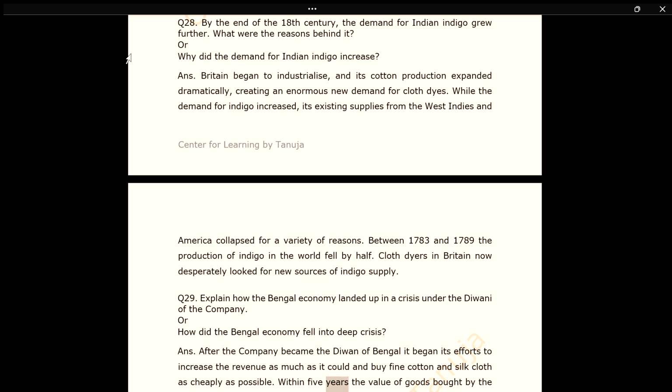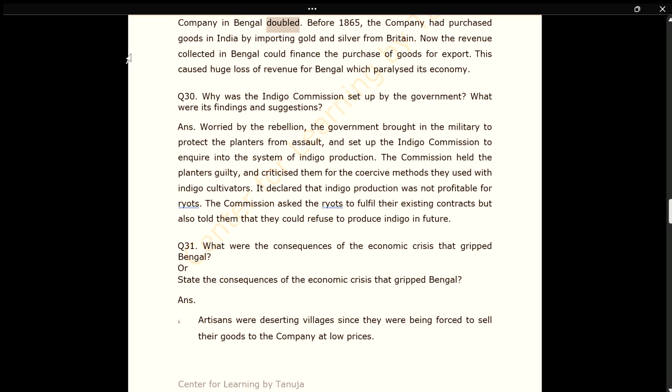Within 5 years the value of goods bought by the company in Bengal doubled. Before 1865, the company had purchased goods in India by importing gold and silver from Britain. Now the revenue collected in Bengal could finance the purchase of goods for export. This caused huge loss of revenue for Bengal, which paralyzed its economy.